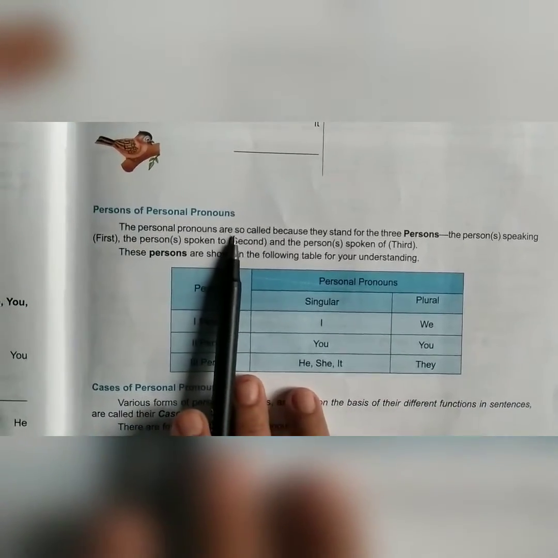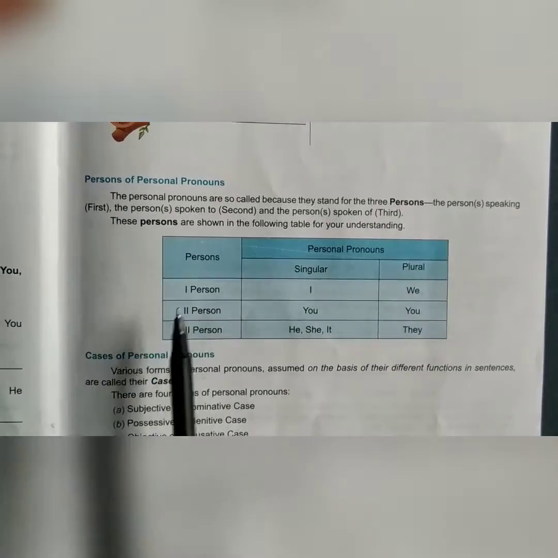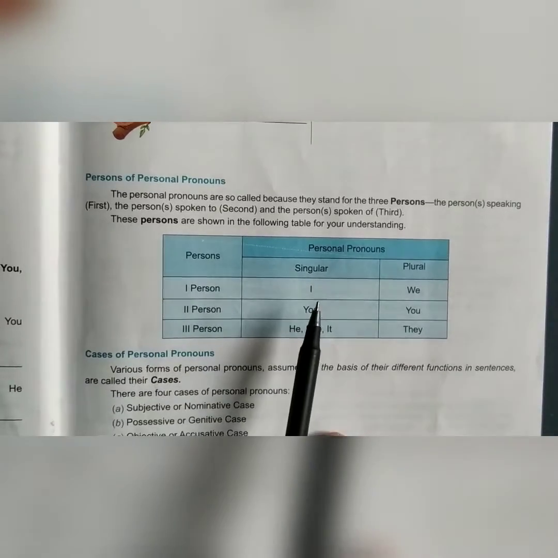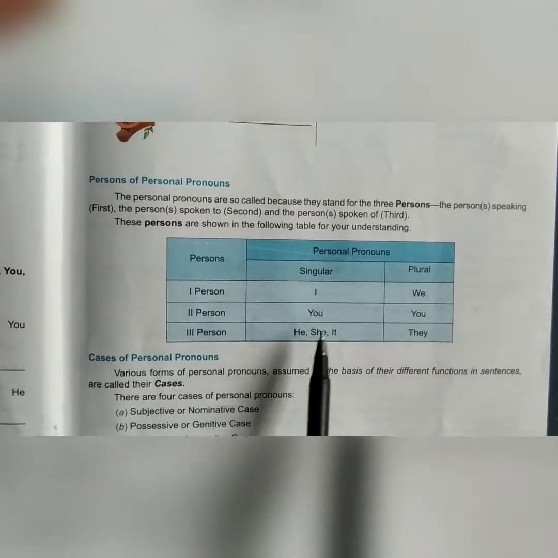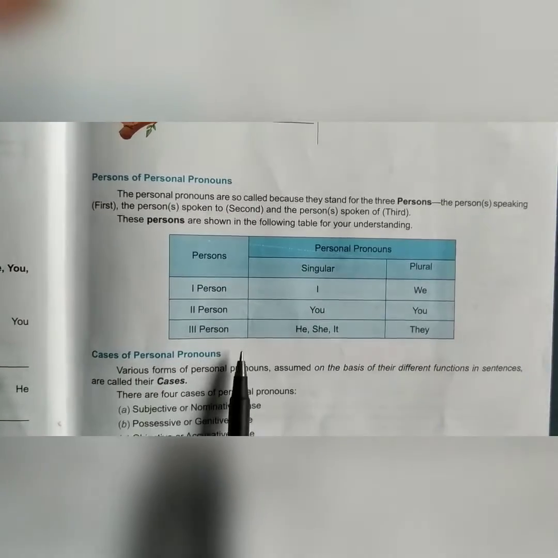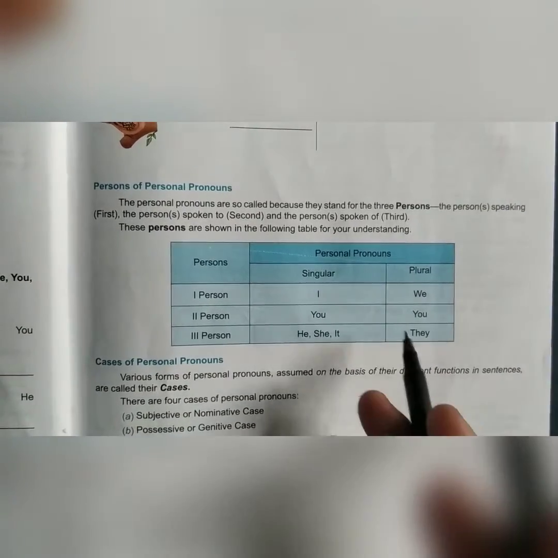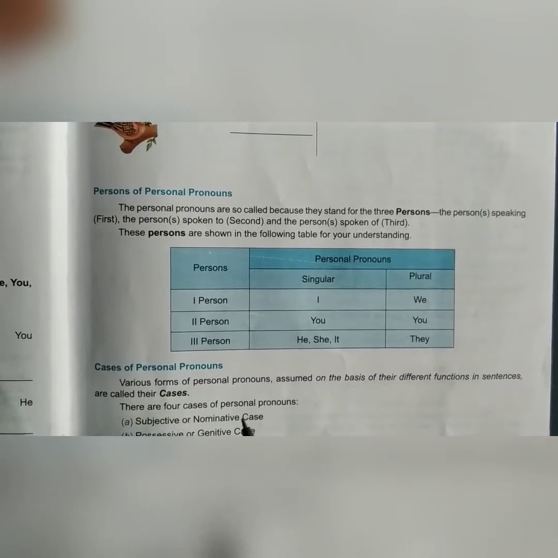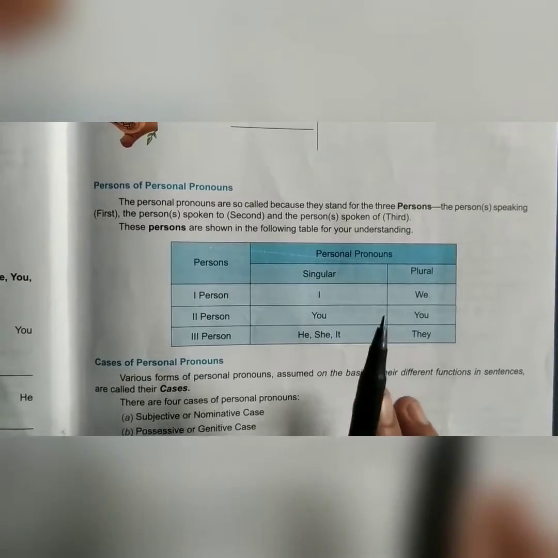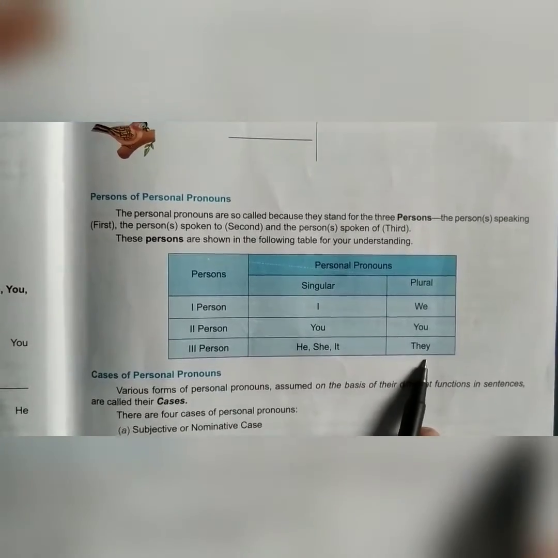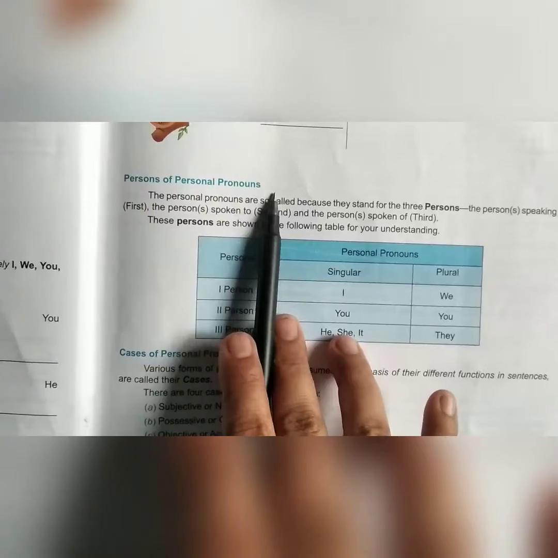Now see persons of personal pronouns. The personal pronouns can be the first person or the self: I, me, we, us, right? And the second person or the person spoken to, meaning the one to whom you are speaking, is you. And the third person or the person spoken about. Suppose two persons are speaking about a third person, so he is called the third person or the person spoken about. That may be he, she, him, her, they, them and it. Clear? So these are the three persons of personal pronouns.